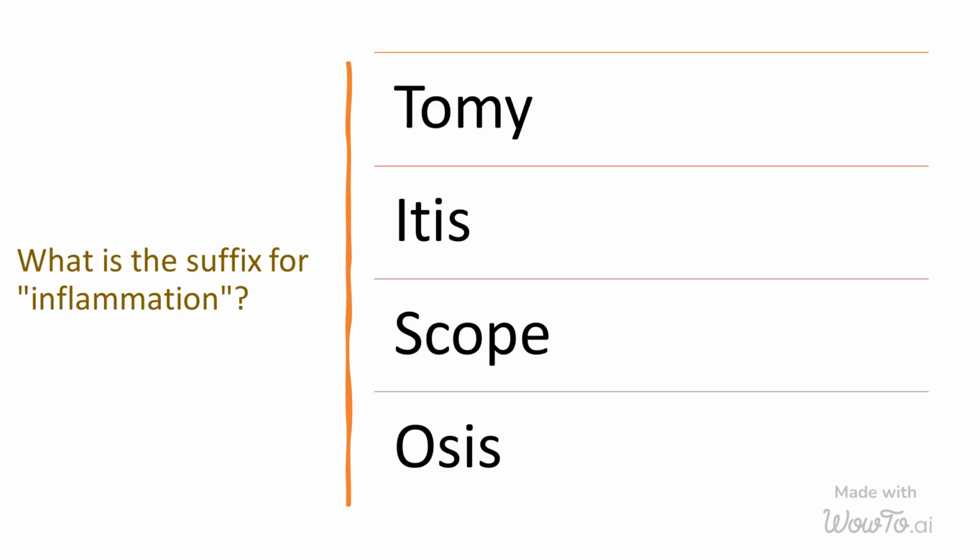What is the suffix for inflammation? Option A, tomi. Option B, itis. Option C, scope. And option D, osis.